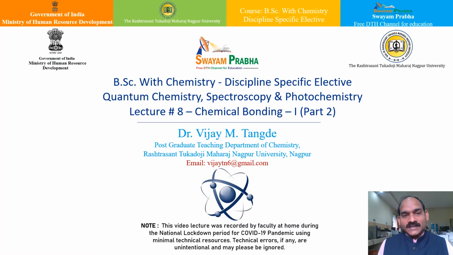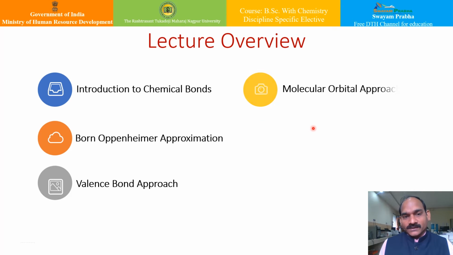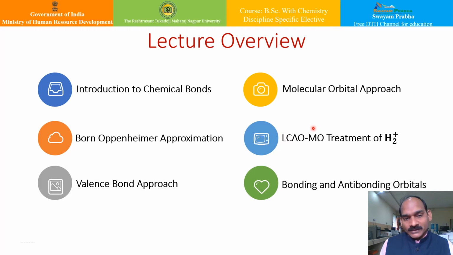Welcome back to this lecture series of BSc Chemistry, discipline specific elective of quantum chemistry, spectroscopy and photochemistry. In our last lecture, we started with chemical bonding. In this lecture, we will continue the remaining part. We have seen chemical bonds, Born-Oppenheimer approximation and valence bond approach. In this lecture, we will continue with the molecular orbital approach, LCAO MO treatment to hydrogen molecular ion, and bonding and anti-bonding orbitals.